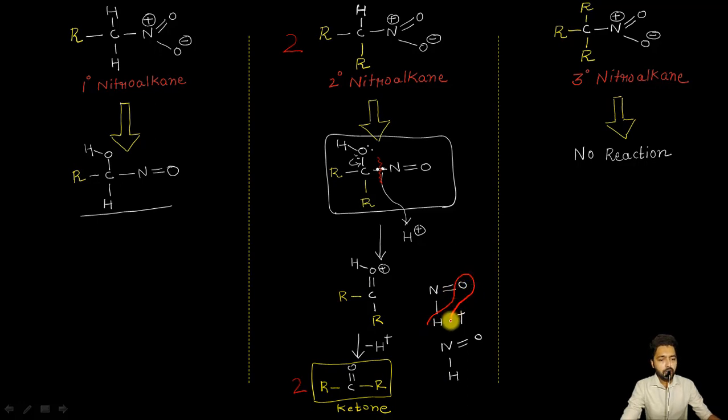One oxygen from here, the hydrogen from here, and the second hydrogen from here, finally resulting in the formation of a molecule of water, plus this will become what? The first nitrogen atom, the second one here, and this is the oxygen. This will become N2O, and it is actually nitrous oxide.